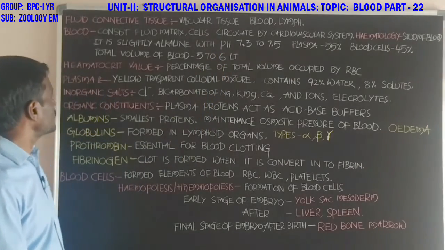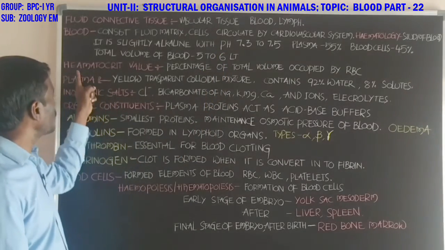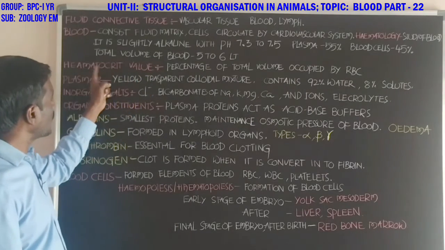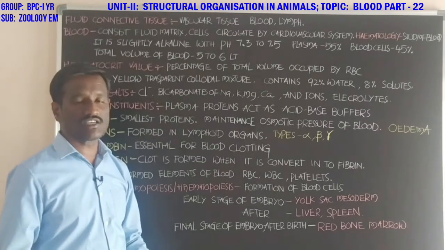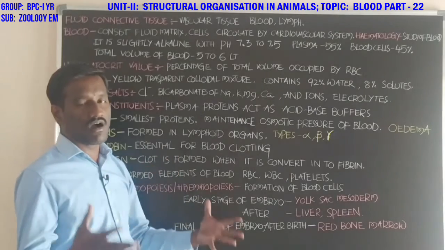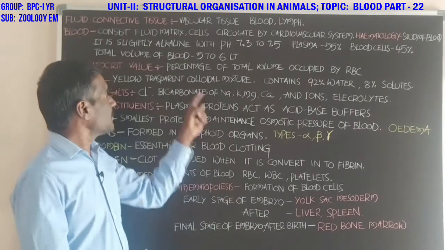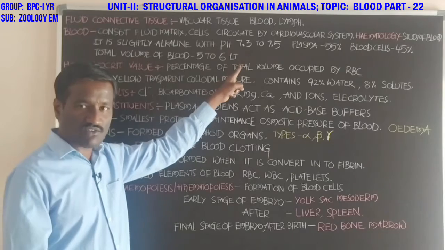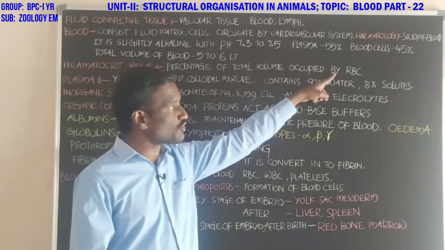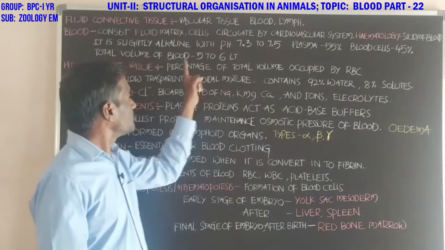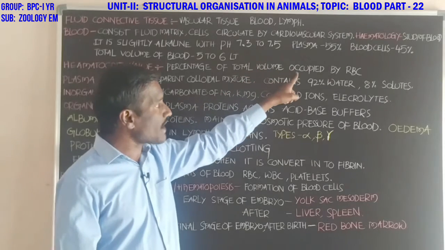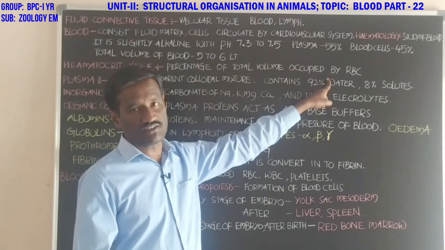Next, what about the hematocrit value? Hematocrit value is also called packed cell value. Hematocrit value means the percentage of the total volume of blood occupied by red blood cells.